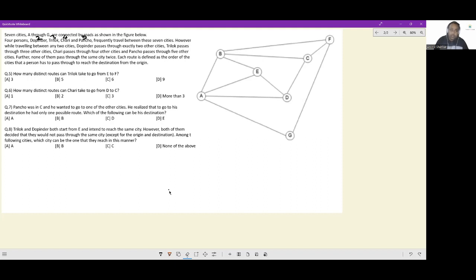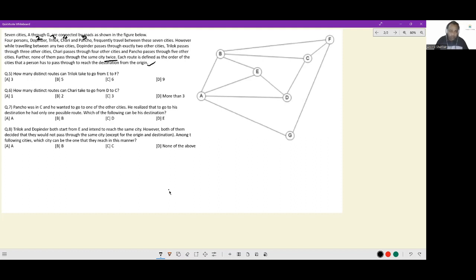Further, none of them pass through the same city twice, which is to say, in their travels, despite their tendency to travel through whatever number of cities, they make sure they take the most efficient route and don't end up visiting the same city twice. Each route is defined as the order of cities that a person has to pass through in order to reach the destination from the origin.